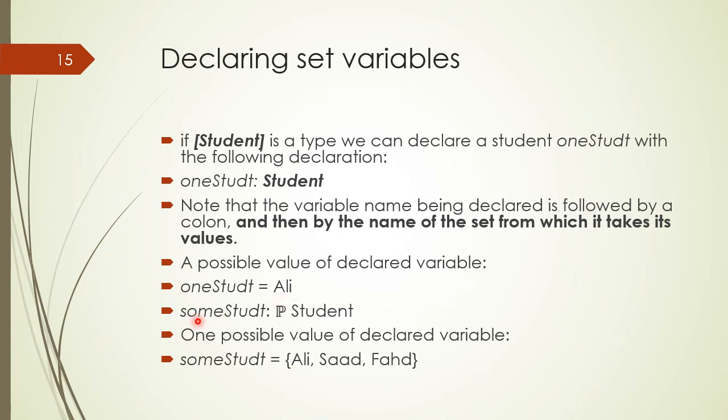Now consider another variable some student, whose type is power set of student, and we have extended the basic type student with the power set. Now by declaring a variable some student on a power set of student, the variable some student would become a set. Therefore, we can assign a set of students to that variable, and one possible value for the declared variable some student may be a set containing students Ali, Saad, and Fahad.